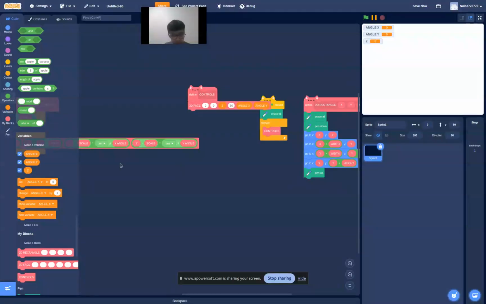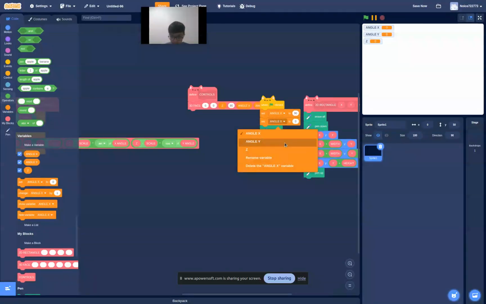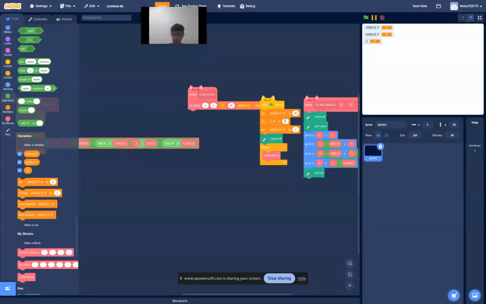Nice. Don't forget, set angle X to 90. Set angle Y to 0. And then set Z to something like 80.